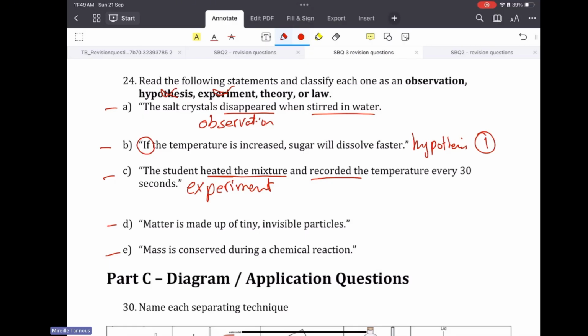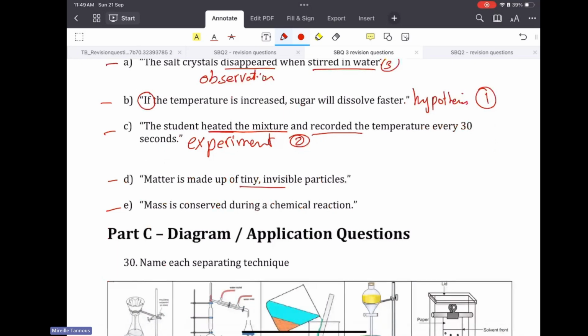Then we will do the experiment. We did the experiment and that's what we observed. By the way, we can put observation before hypothesis and vice versa. And then we can come up with a theory or a law. Matter is made up of tiny invisible particles. That is a theory. And the law of conservation of mass: mass is conserved during a chemical reaction.